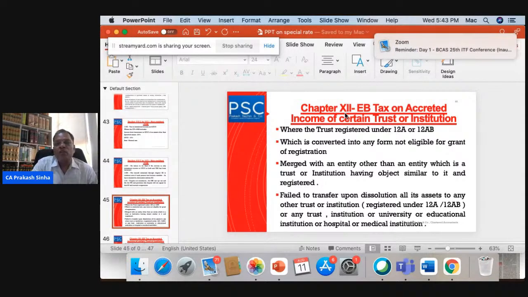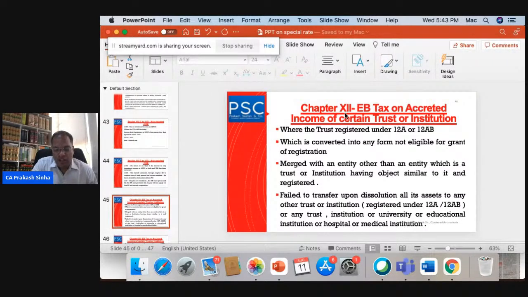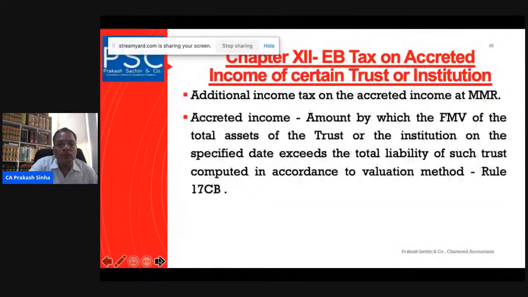What is the accreted income? The law defines it. Accreted income means the amount by which the fair market value of the total assets on the specified date exceeds the total liability of the institution, computed in accordance with the prescribed method of valuation.